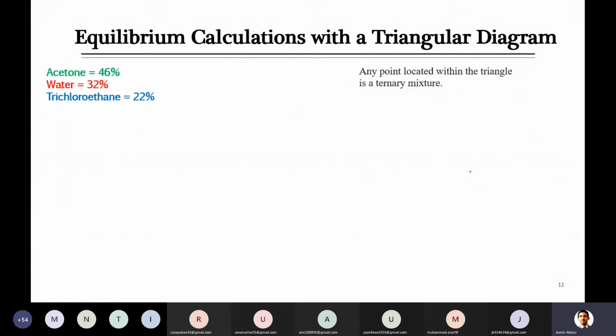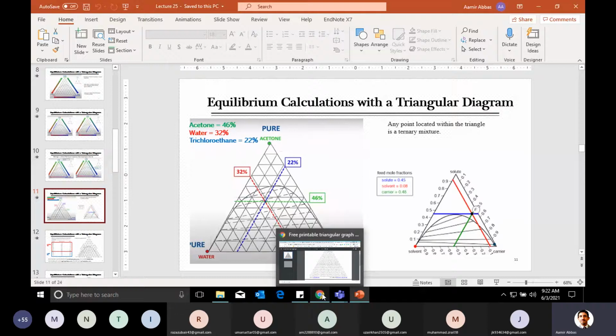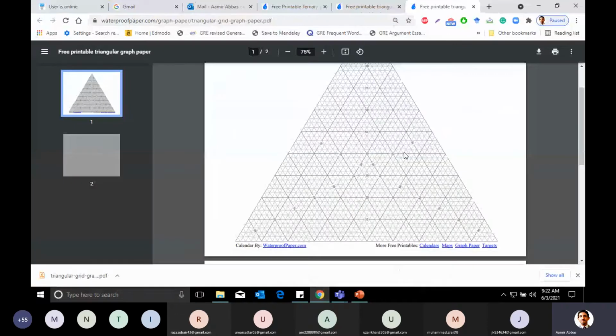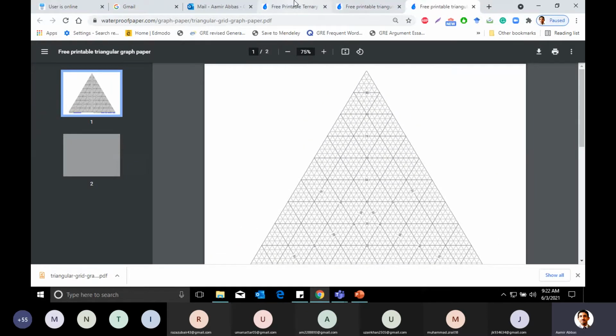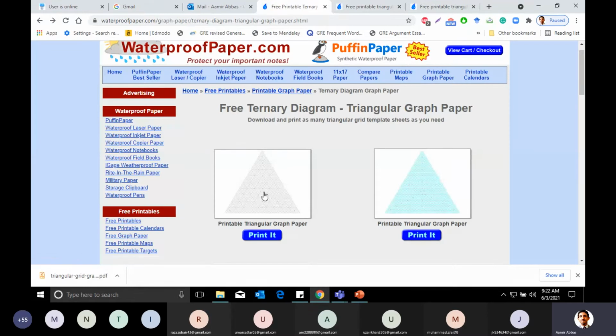Now the next part is locating any point within the triangle. But before I jump to this, because now you know how to locate points on the edge and at the apex, as I told you yesterday, you can download such diagrams. Things are not that difficult, because the link given in yesterday's lecture opens a page where you can download these, or open a triangular graph paper.